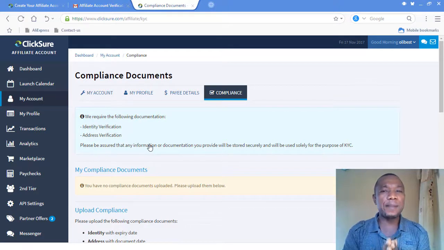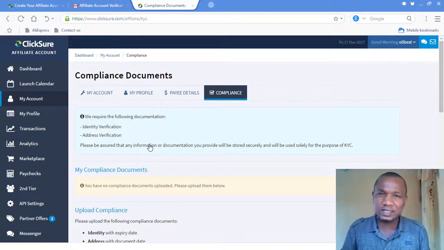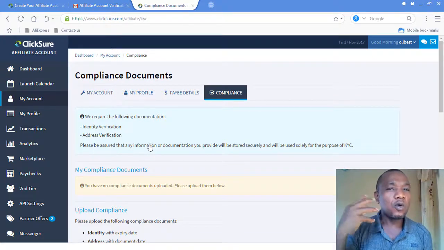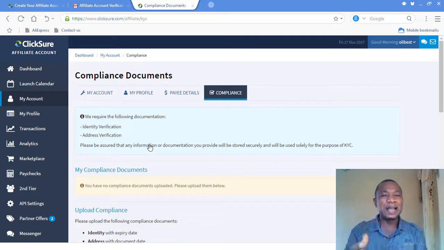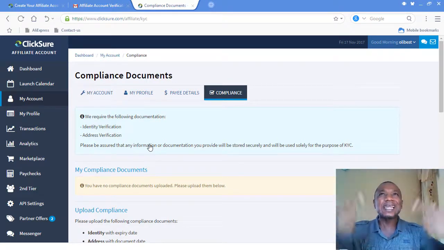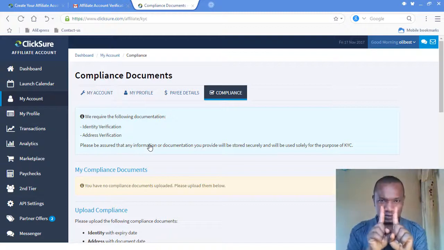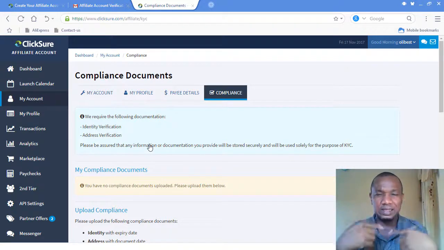Either you go to your bank and tell them you need to change your address, so they change it for you. After changing the address, give it a few days, depending on them. You have to ask them when it will take effect, so that you can get your bank statement. The reason is that on your bank statement they always attach your address on top of the page that they give to you.